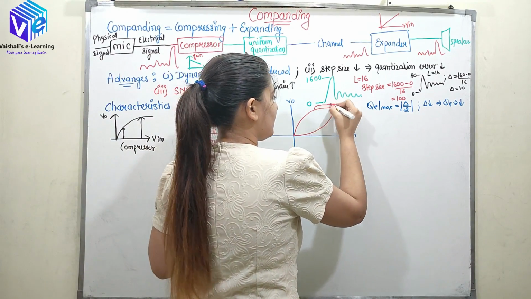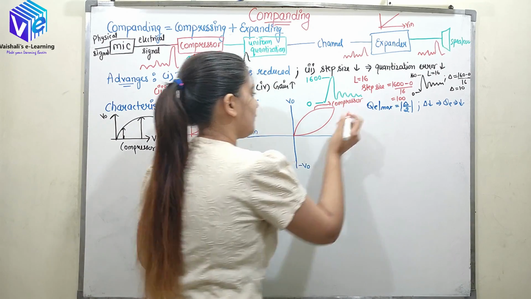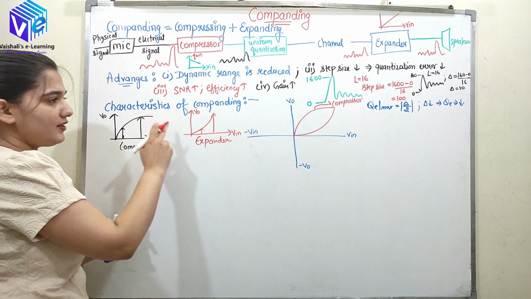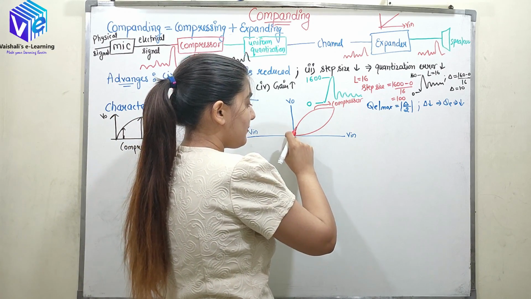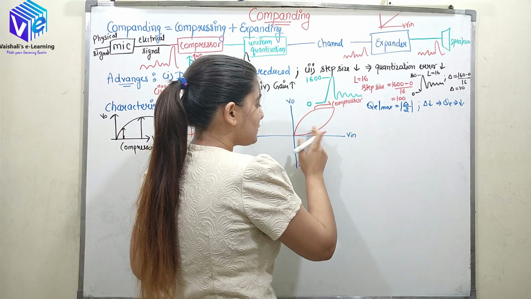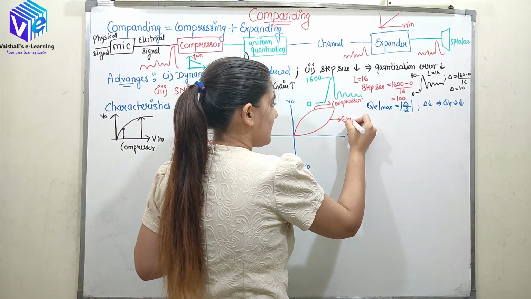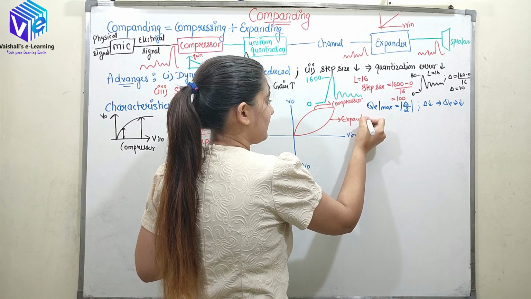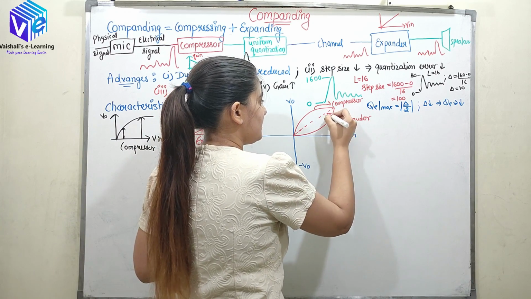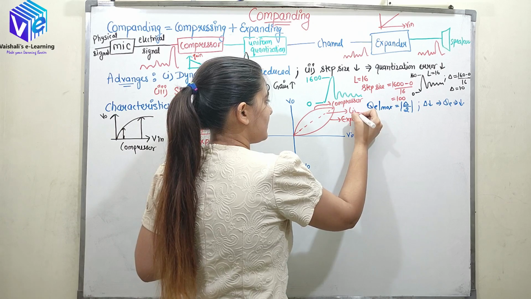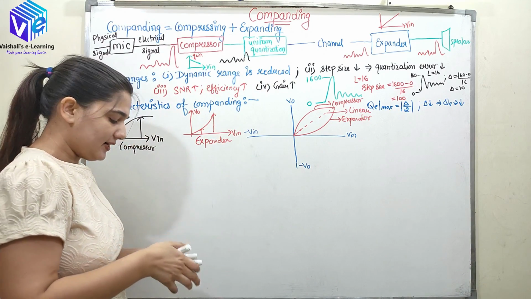This is the compressor. Here I plotted the characteristics of the compressor. The compressor is like this. If I want to make the exact opposite of the compressor, the expander will look like this. So this is the expander. Here we have this function which is the linear function. So when I combine compressor and expander, I'll get the linear function.